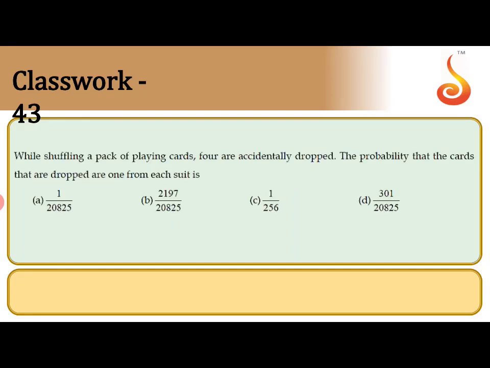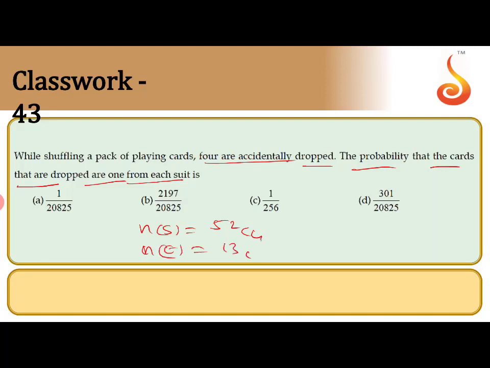While shuffling a pack of playing cards, 4 are accidentally dropped. What is the probability that the cards dropped are 1 from each suit? Here n of S is 52C4. E is the event that one of them is dropped from each suit.